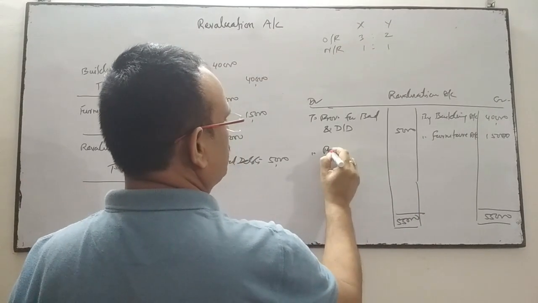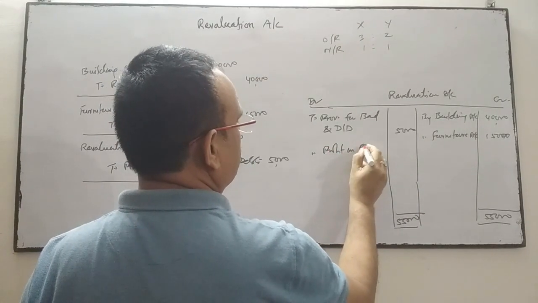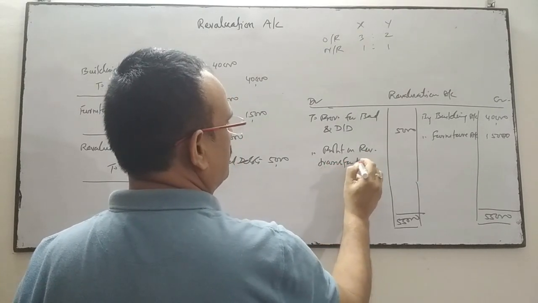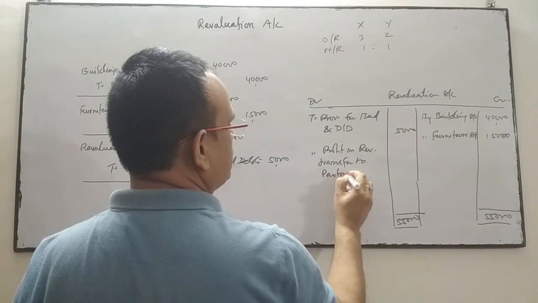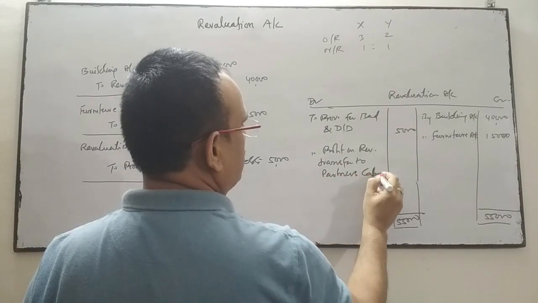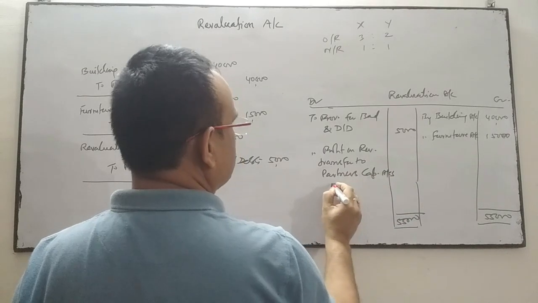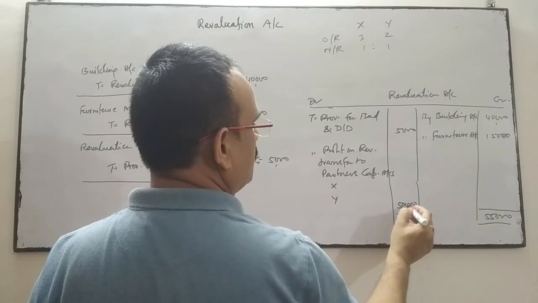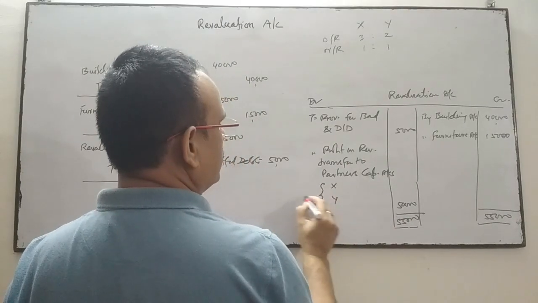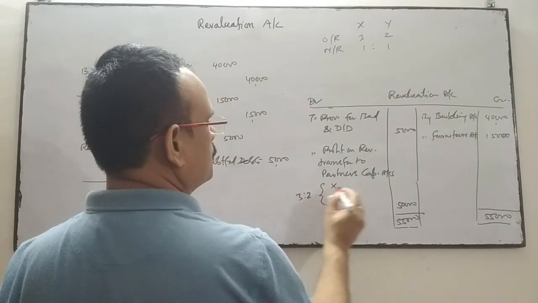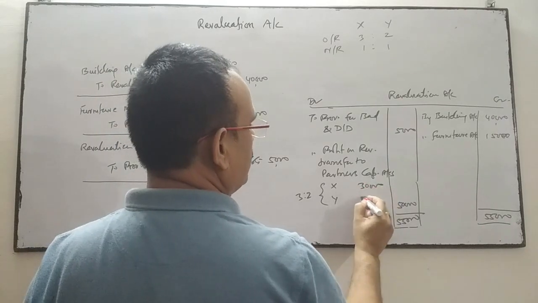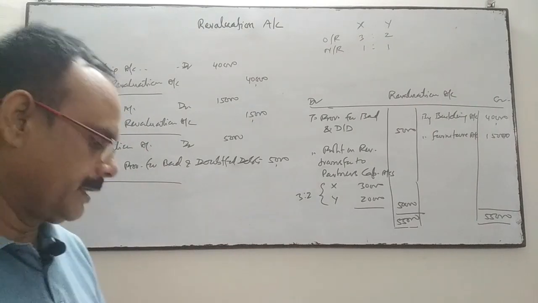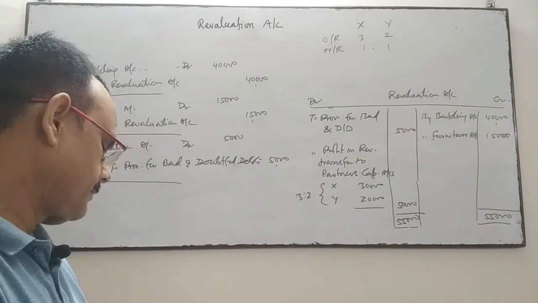So it's a profit. Profit on revaluation is transferred to the partners' capital account. The partners are X and Y. This amount of 50,000, which is the difference, will be transferred to the partners' capital in the old ratio, that is 3:2. So 50,000 will be divided in the ratio of 3:2, that is 30,000 and 20,000. Is it clear?